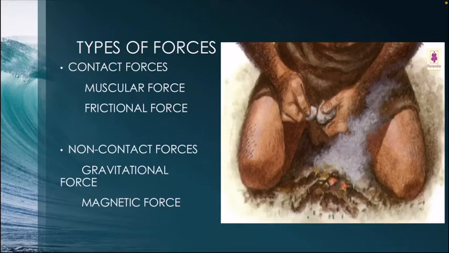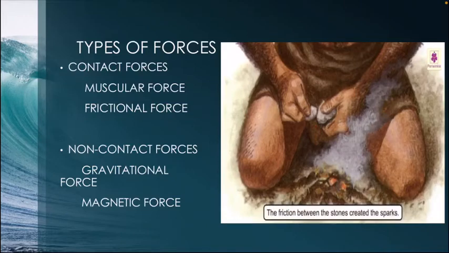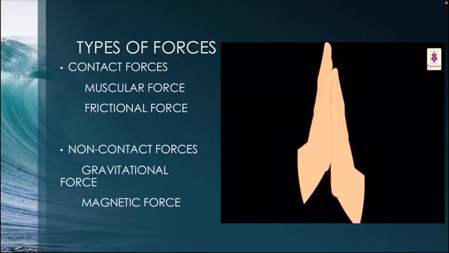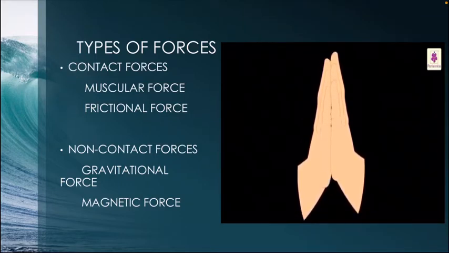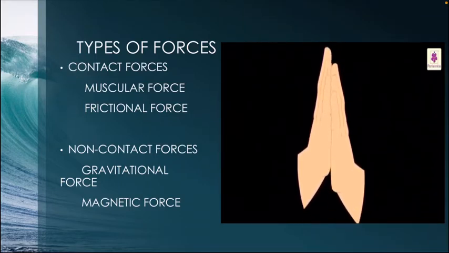When we talk about frictional force, it is when 2 surfaces are in contact with each other and are trying to slide against each other, and this force is called friction.